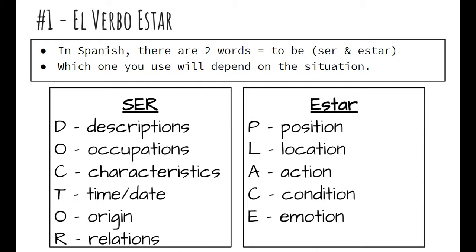So if you're looking for a gut reaction difference between ser and estar, ser is typically for more permanent things. Estar is typically for more temporary things that can change more often. You can see that with origin in ser, where you're from originally, versus location, which is where something is right now.